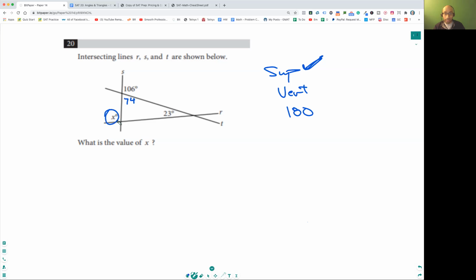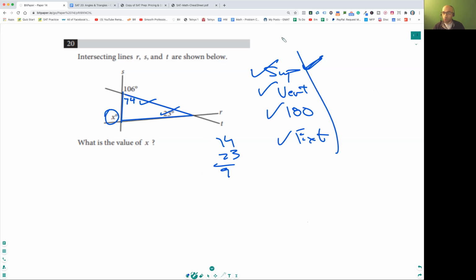Now use the exterior angle, meaning consider this triangle here. Remember what we did here, exterior angle, right? Super easy to solve. This is your exterior angle, which means this guy is equal to just this plus this, which is 74 plus 23 is 97, right? You can solve it so fast. Remember there's supplementary angles, vertical angles, 180 degrees, and then exterior angles. Just these four ideas you need. We've covered them so thoroughly now.